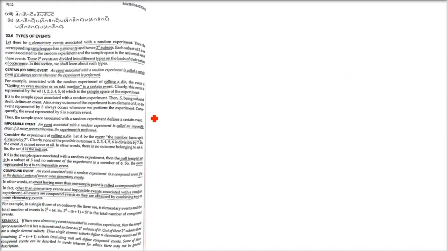So we talked about events, what events are and the terminology related to it. Now the thing that comes is types of events. We need to understand certain events, impossible event, compound event. Let us say that we have n elementary events associated with a random experiment. For example, if you toss a coin, head and tail are the elementary events and the experiment is tossing a coin. So the corresponding sample space has n elements.